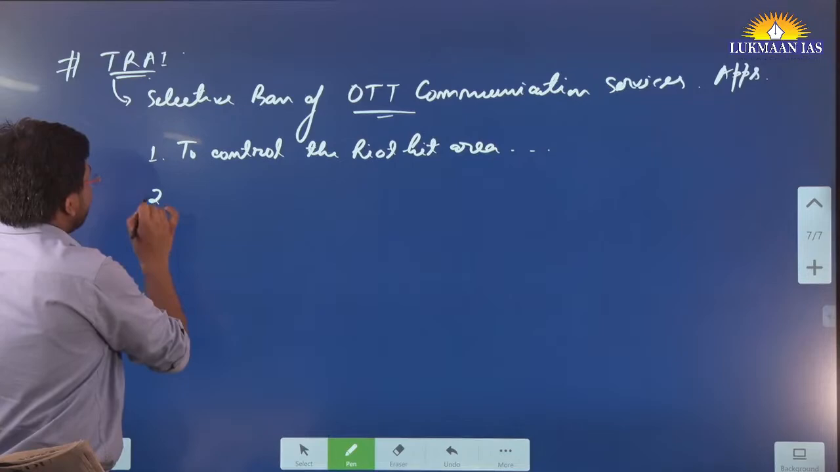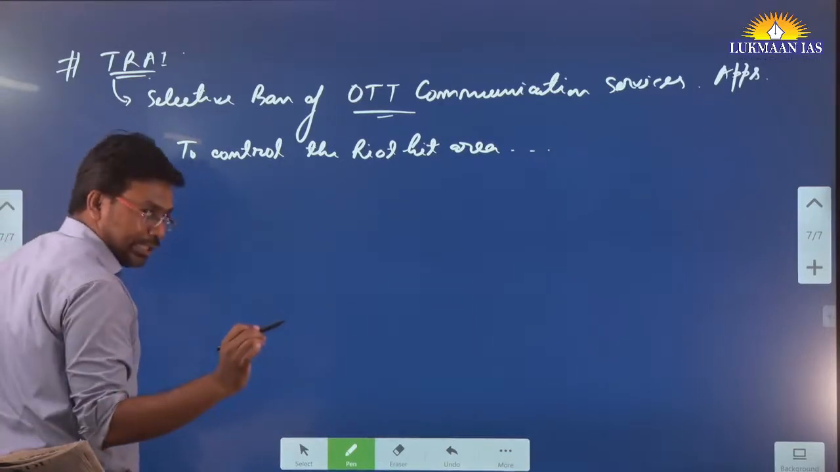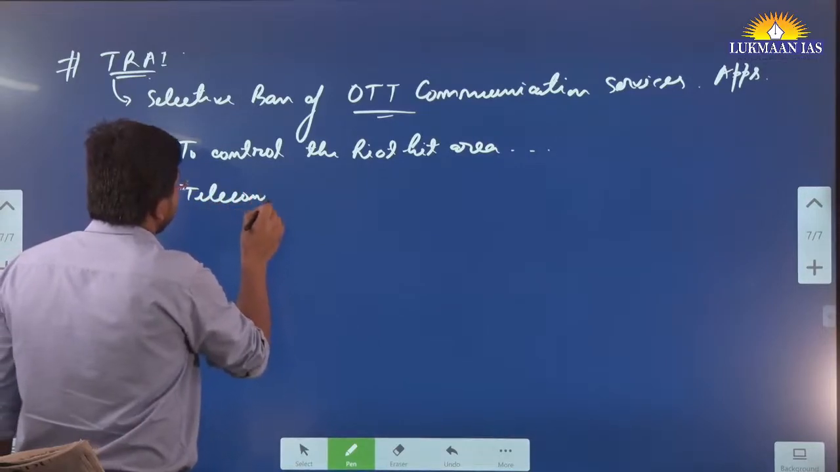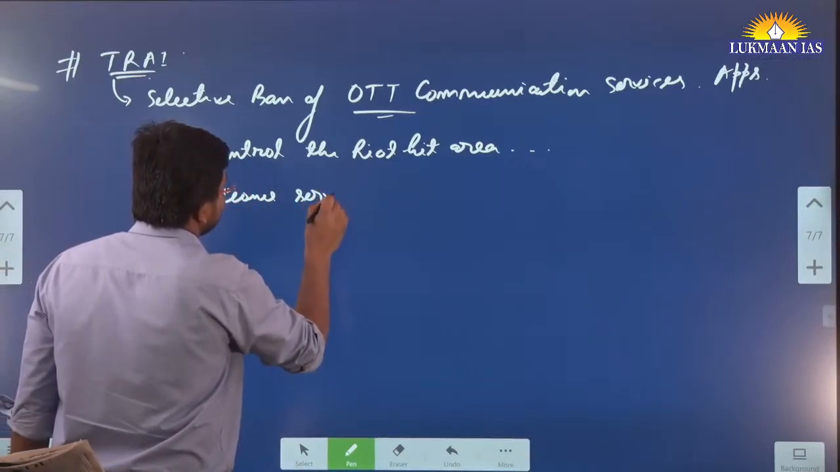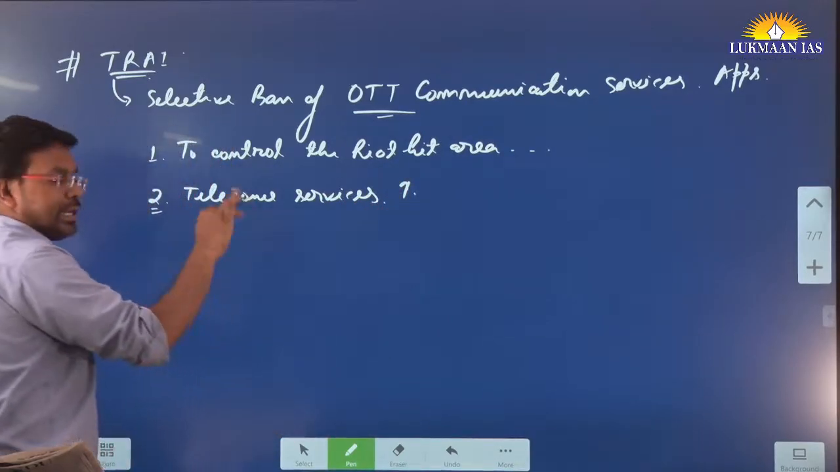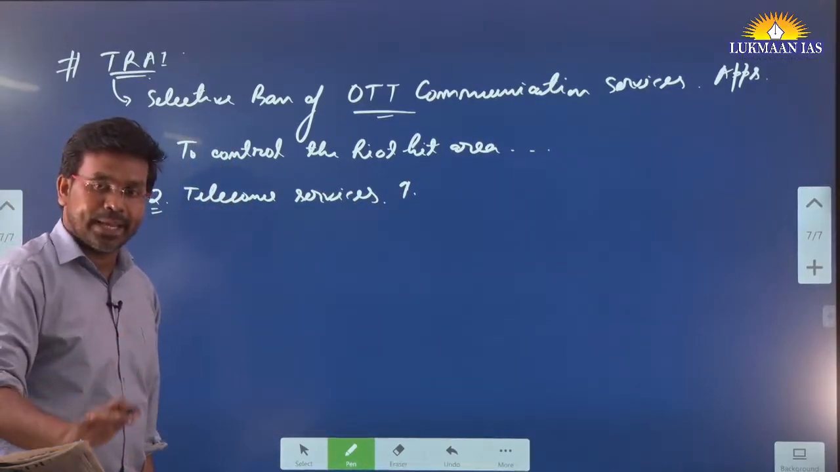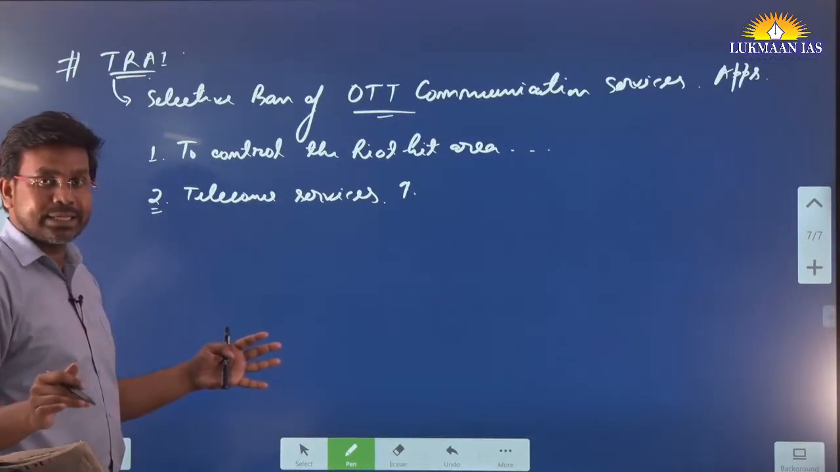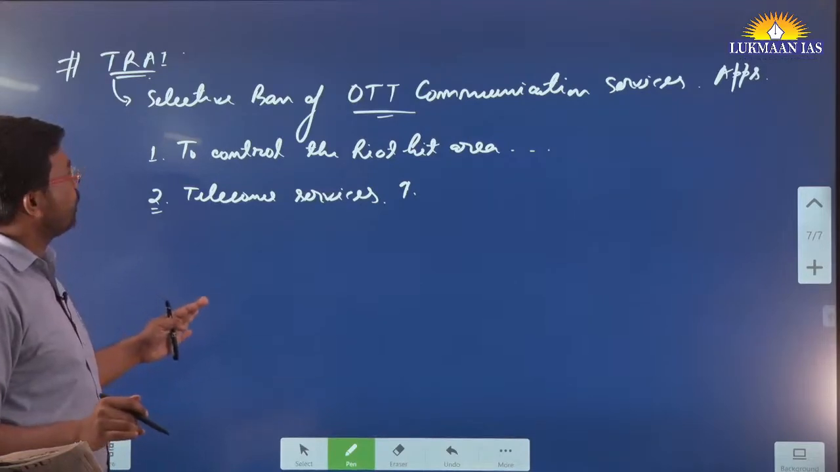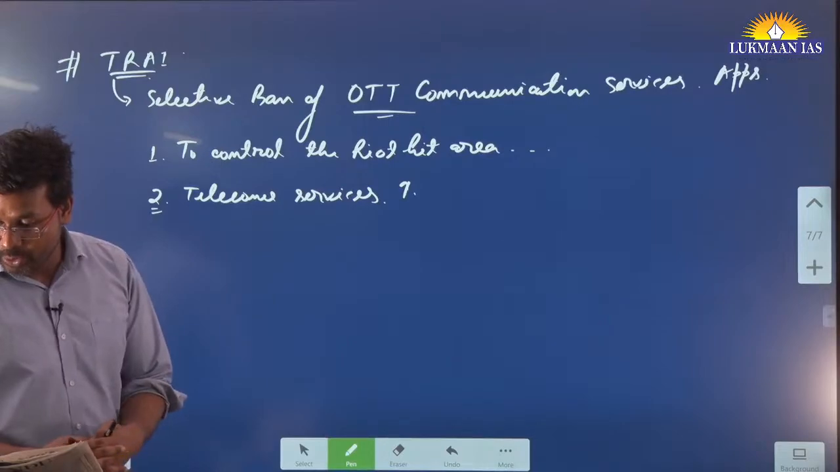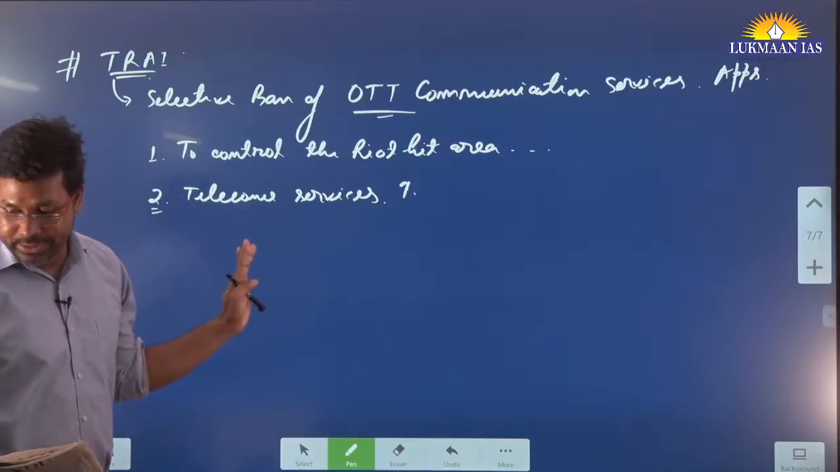Now the second issue is the issue of these telecom service companies. They are in favor that these OTT platforms should be banned, that's the thing. However, there are different stakeholders here, and they have all given suggestions. In this article they have mentioned those stakeholders.